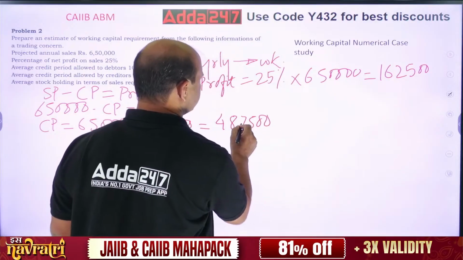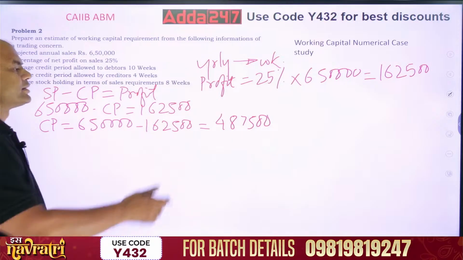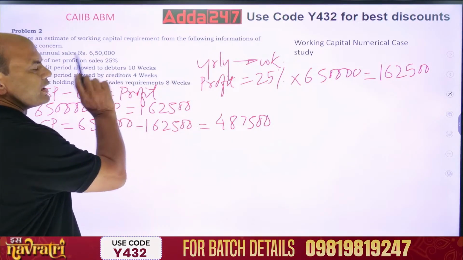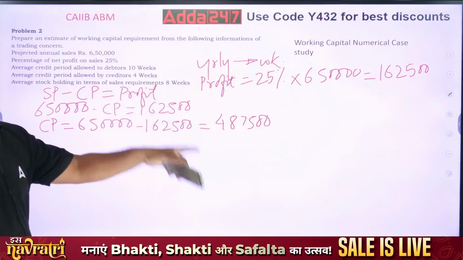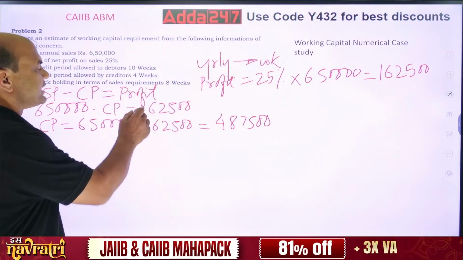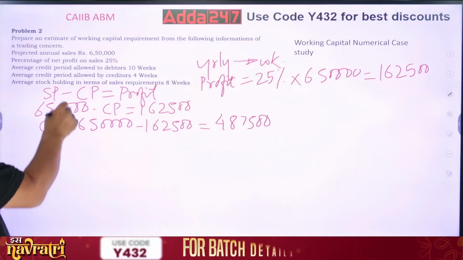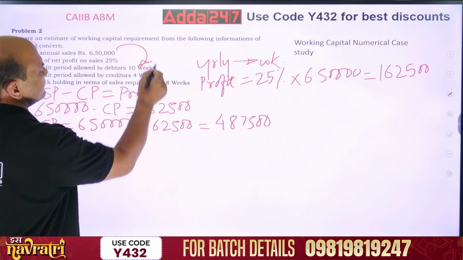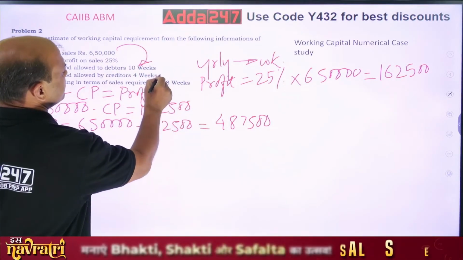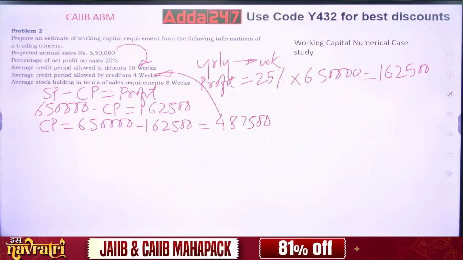487,500. Okay, this is my cost price, right? So what do you mean by this? This amount I am purchasing from the creditors, so this amount will be given in credit by my creditors. And this sales 6,50,000, this I will be giving as a credit to my debtors. So this will be related to debtors, and this 487 will be related to the creditors.